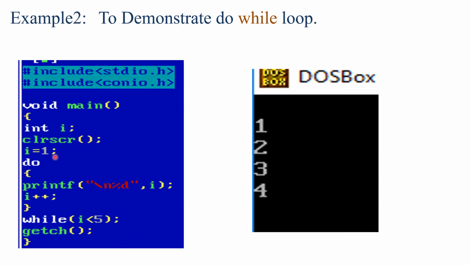So here I am taking I equal to 1, then I have printed the value of I, that is 1. Now the condition will be checked. Is 1 less than 5? Yes, the condition is true. Then it will be repeated till this condition is false. That's why it will print 1, 2, 3, 4. Whenever the value of I is 5, it will be checked, the condition is false, and it will exit the do while loop.